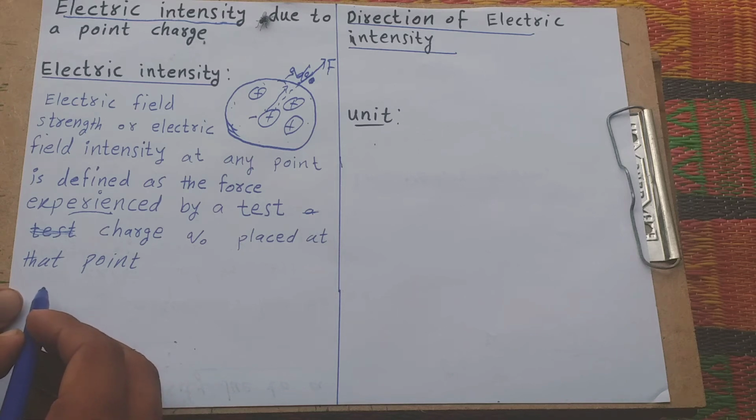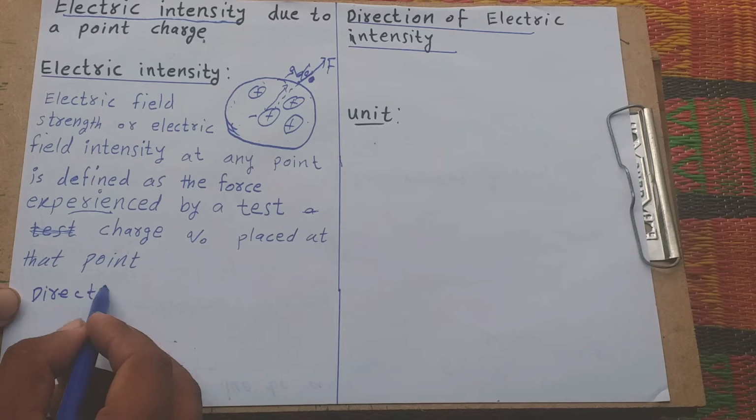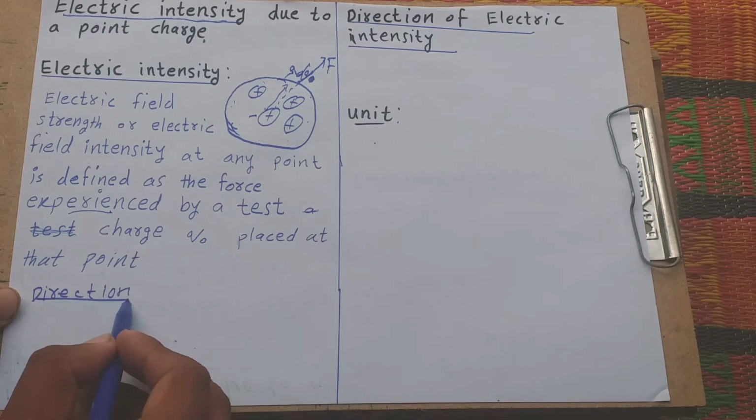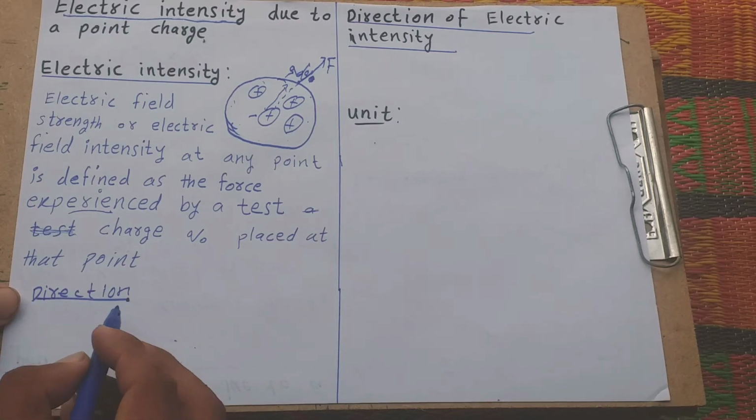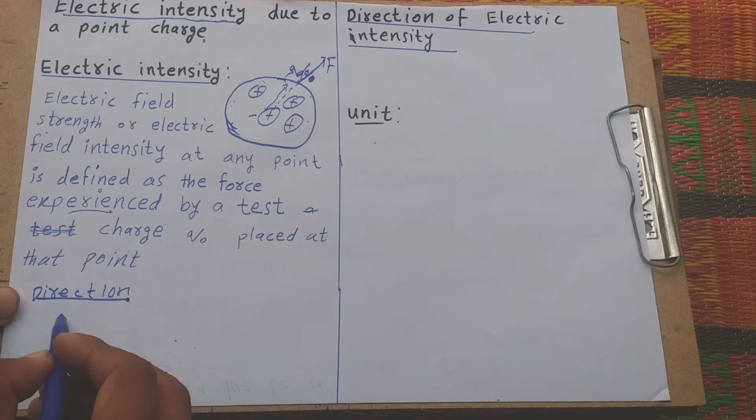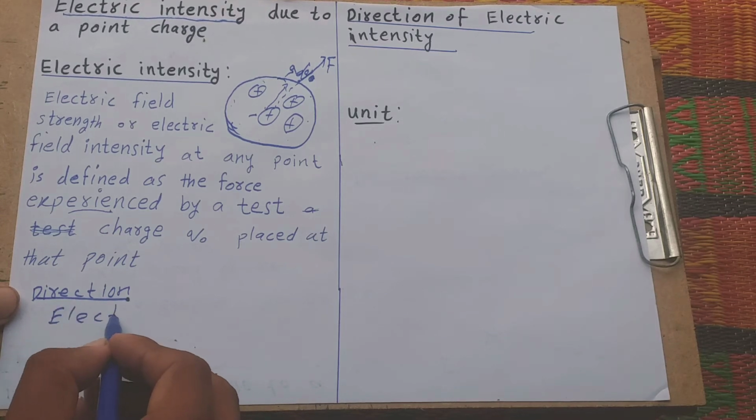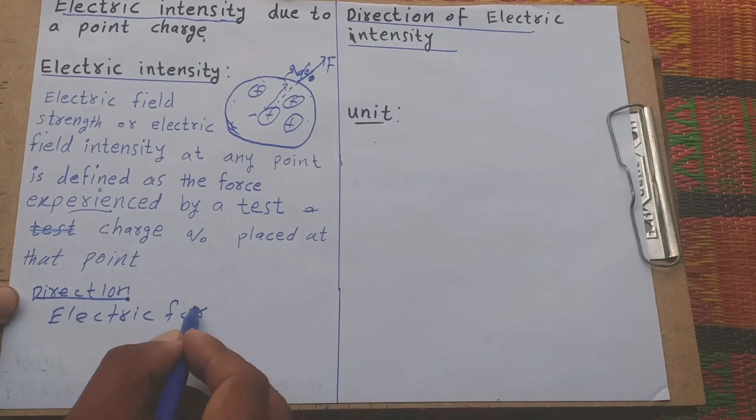What is the direction of electric intensity? The direction of electric intensity is the same as that of electric force.